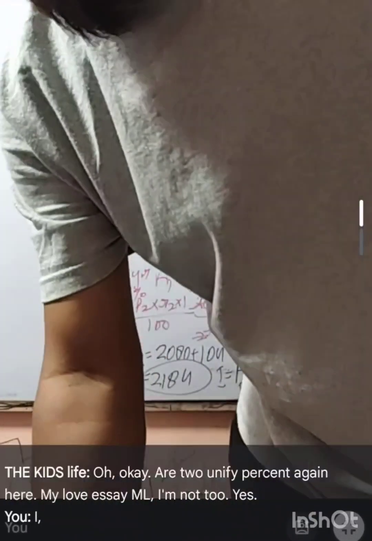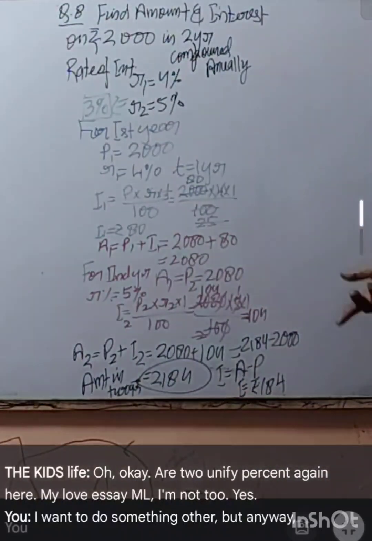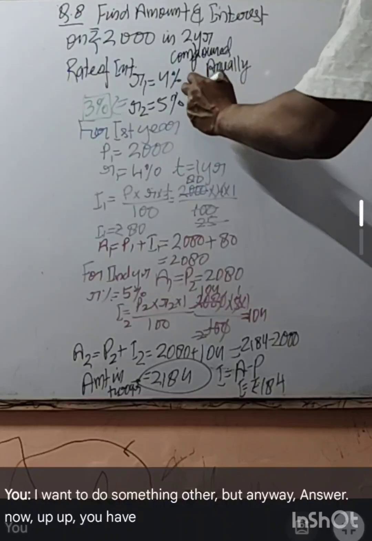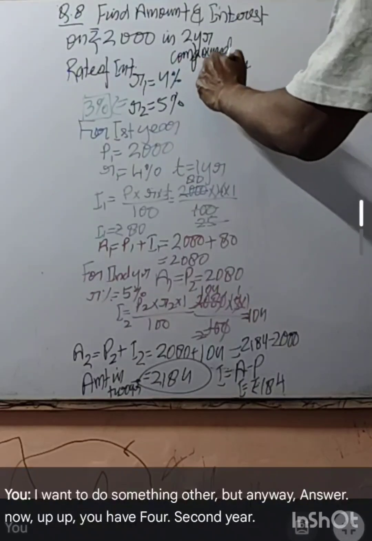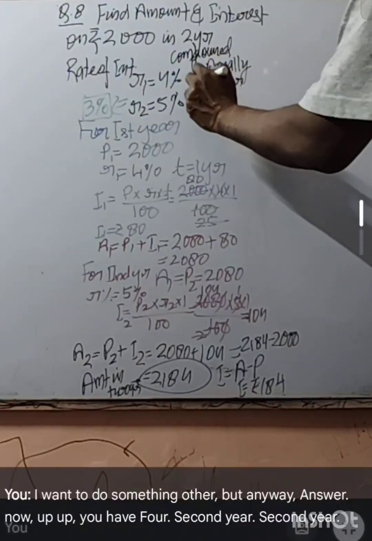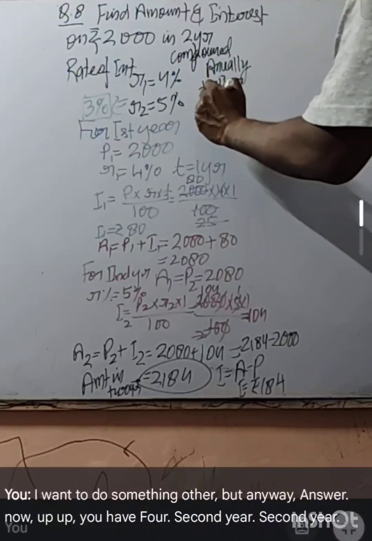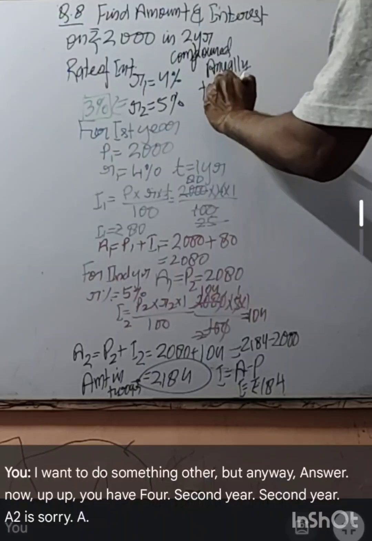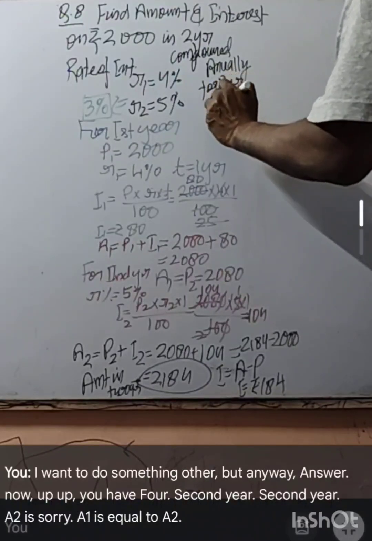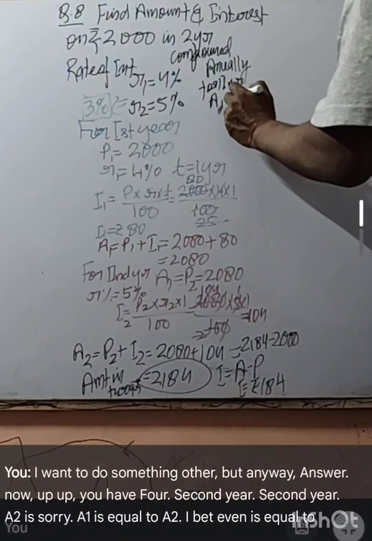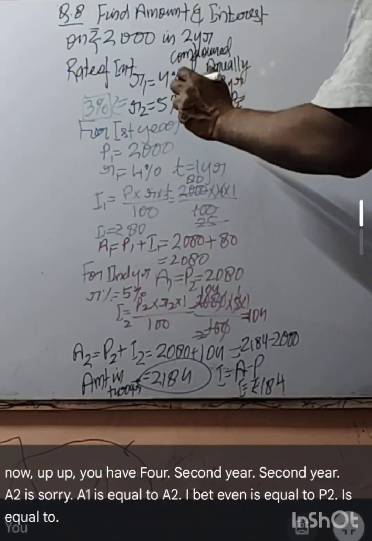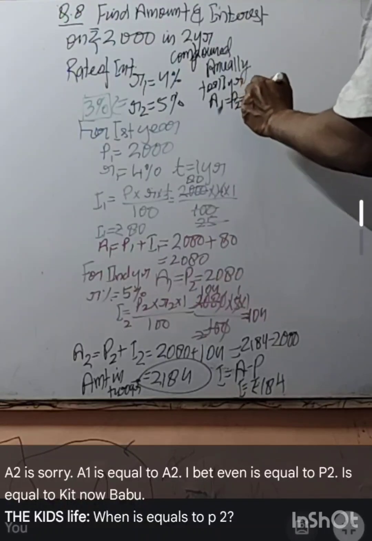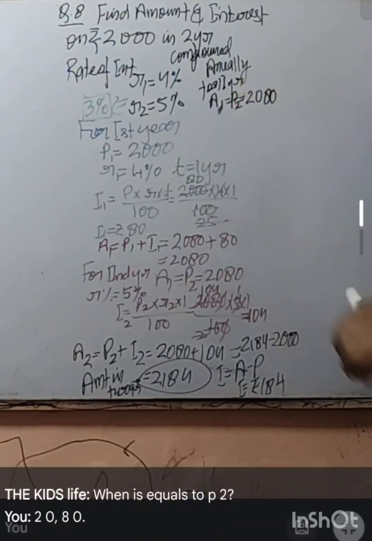Now for the second year, A1 is equal to P2, which is 2080.